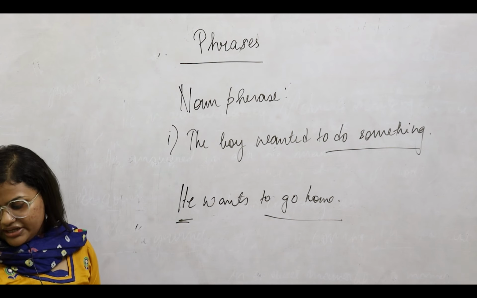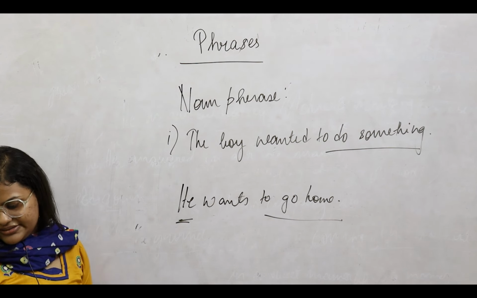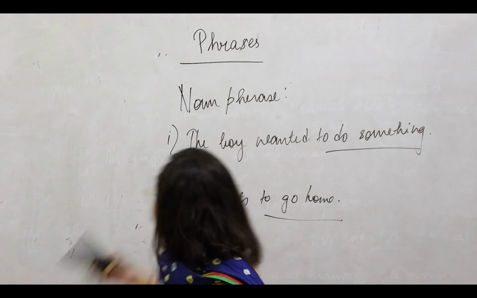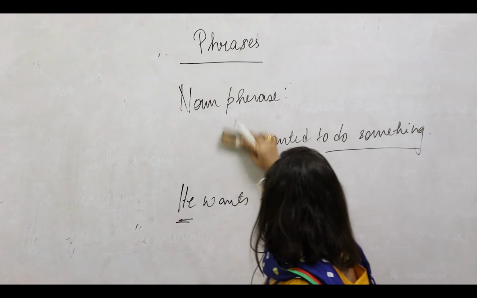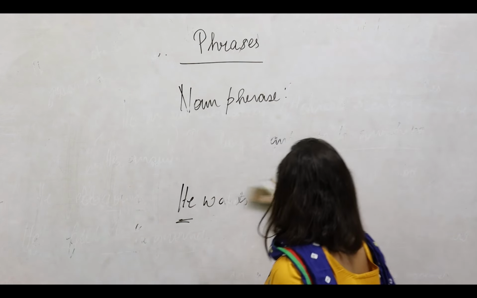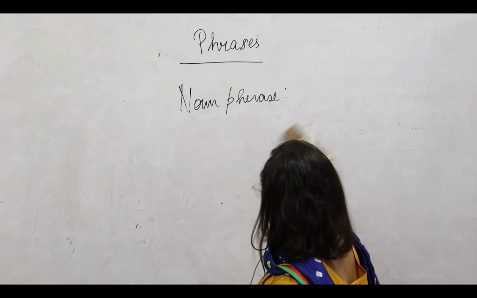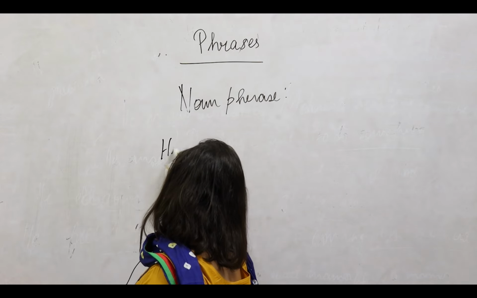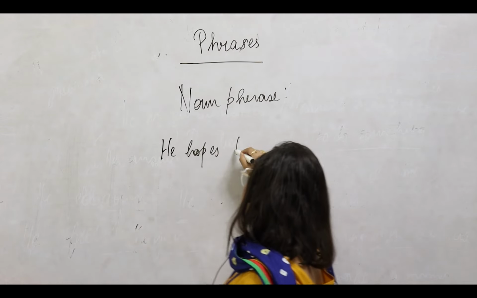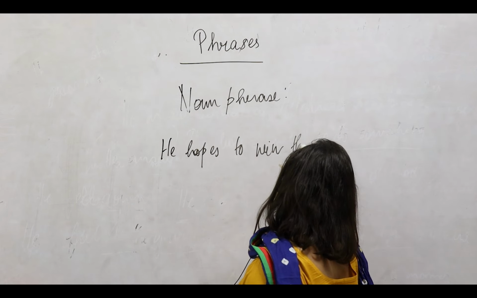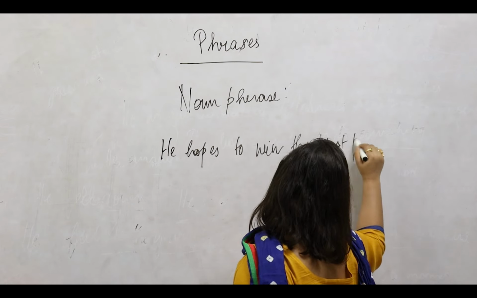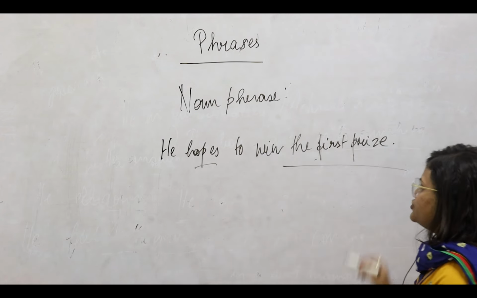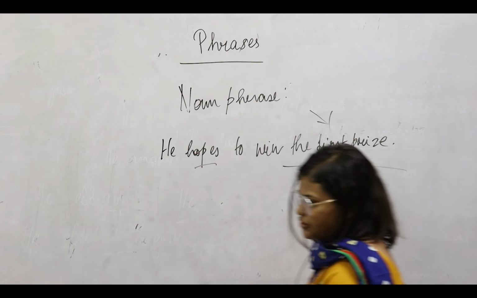Now let us look at how we can use the noun phrase. For example, if we say he hopes to win the first prize. So what is he hoping? He is hoping to win the first prize. So our noun phrase is to win the first prize.